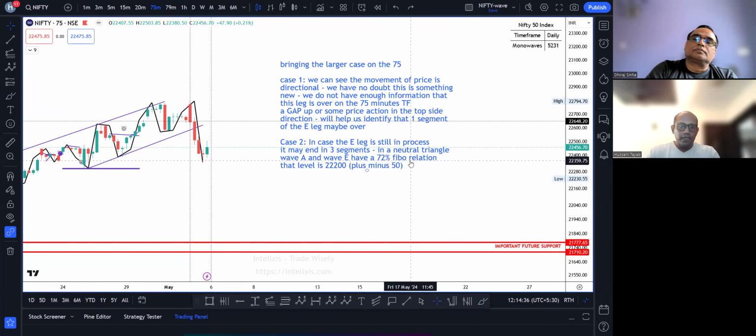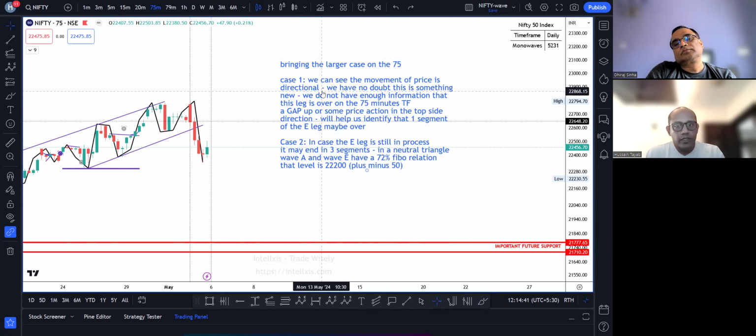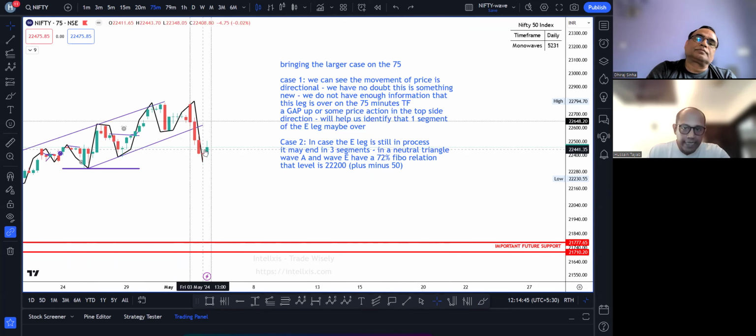We will just discuss quickly our case 1. We can see that the movement of price is directional. We have no doubt that this is the E leg. As of right now, this E leg, we cannot terminate it based on the 75. But when will that change? Assume there is a slight gap up.